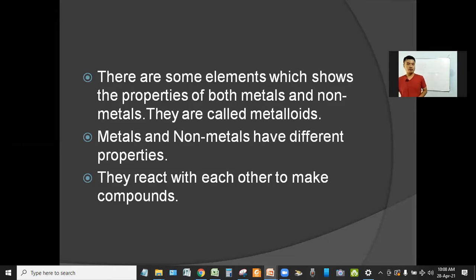Like I said before, metals may have high melting point, boiling point, they can be hard, they conduct electricity, while on the other hand, non-metals may not conduct electricity, they are soft. And these metals and non-metals react with each other to make compounds, for example water or carbon dioxide.